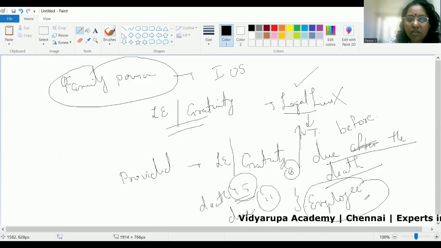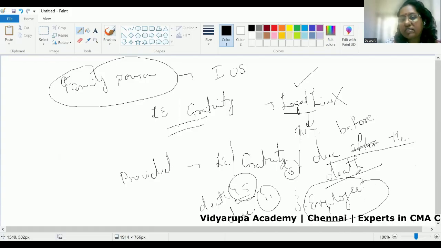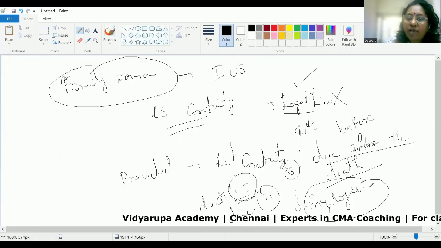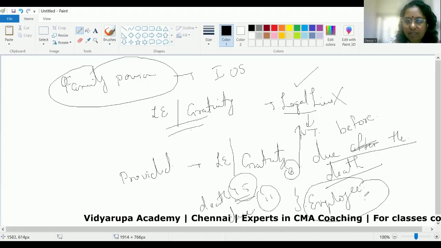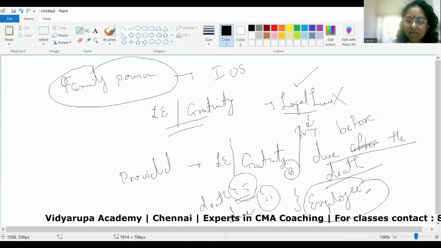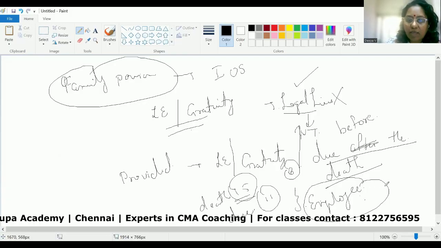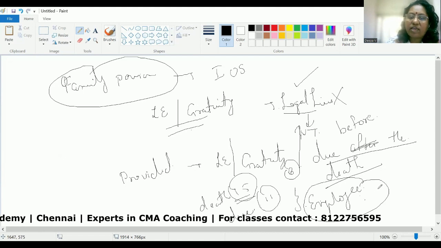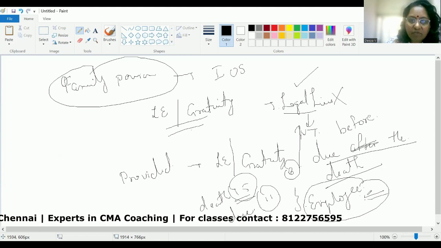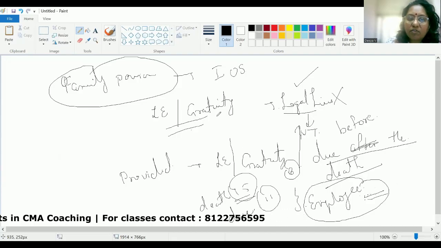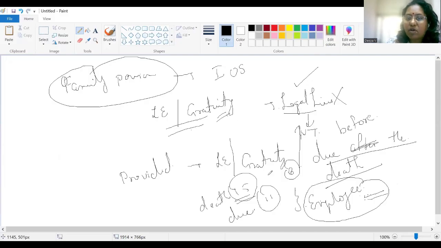So what is the scenario here? The employee is not there to file your return. So where is the question of taxing him? A legal representative will have to file the return on behalf of the employee. So he will be getting some record from the corporation or the municipality that he is the legal heir who has to take up the closing affairs of this particular employee, and he will be filing the return on behalf of the employee. So in that case, the treatment of gratuity would be as if the employee was alive. The same provisions will be applied and it will be taxed in the hands of the employee.